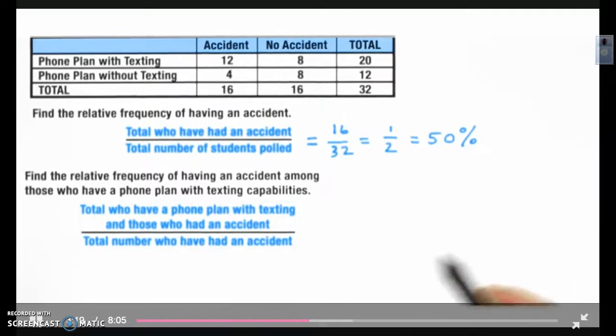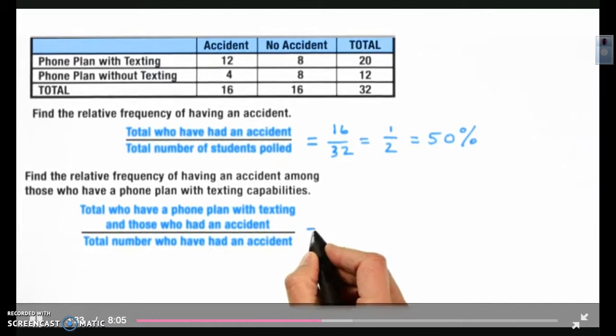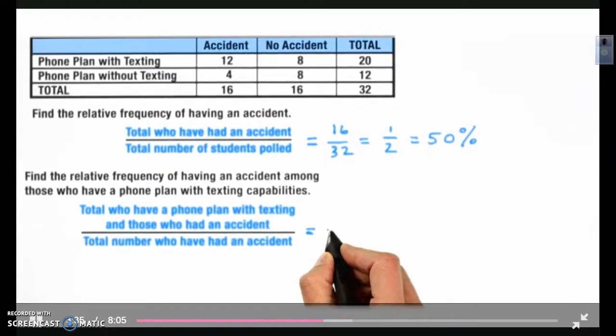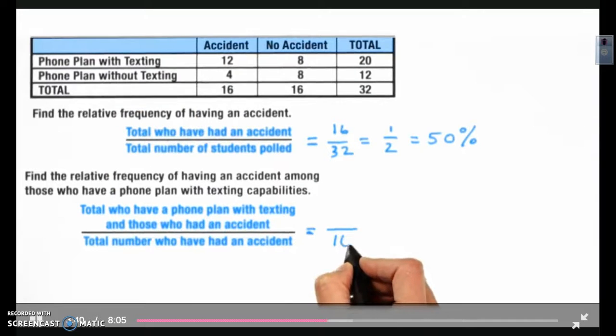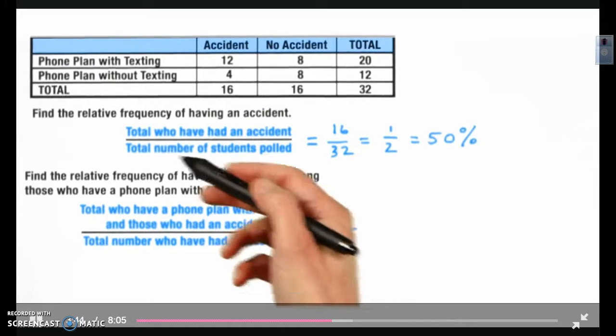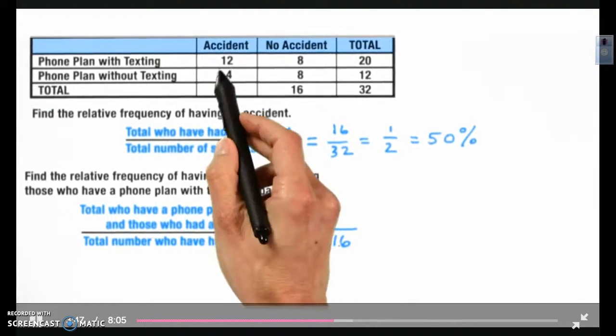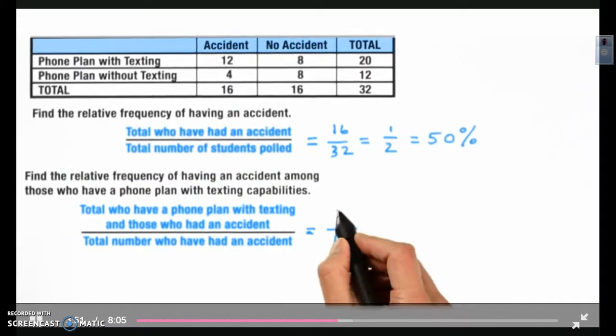We first take a look at the total number of students that have a phone plan with texting capabilities and who had an accident, and we compare that to the total number who've had an accident. The total number who've had an accident we saw is 16, and out of that, how many of those actually have a phone plan with texting? The answer is 12. Phone plan with texting and having an accident is 12.